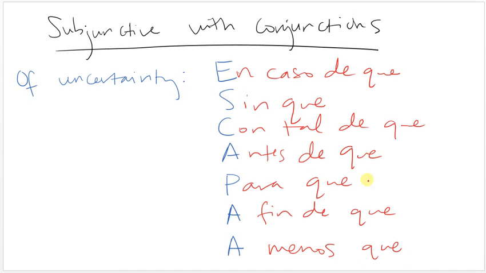So you definitely want to memorize what these mean, because for the quiz part of this video, you're going to have to put these in the right place. So in case, without, as long as, before, so that, and unless. These always trigger the subjunctive no matter what. It doesn't matter past, present, future, whatever. It's always going to trigger the subjunctive if you ever see any of these conjunctions. So those ones are easy.